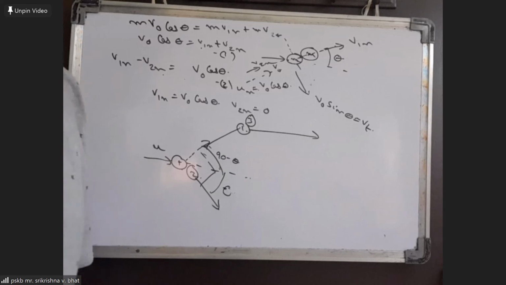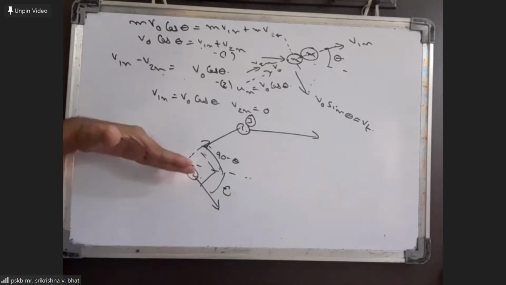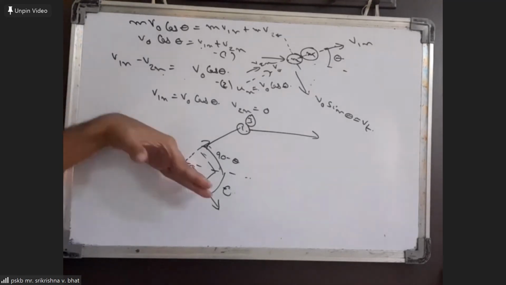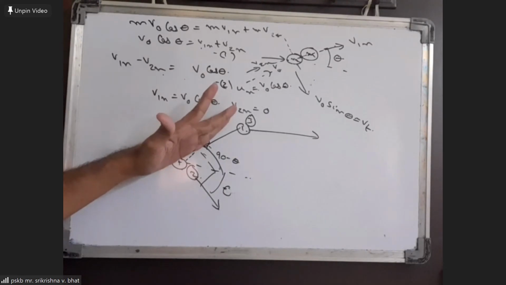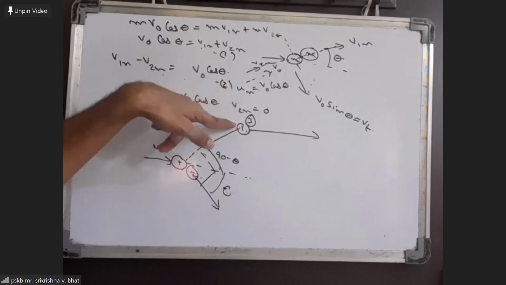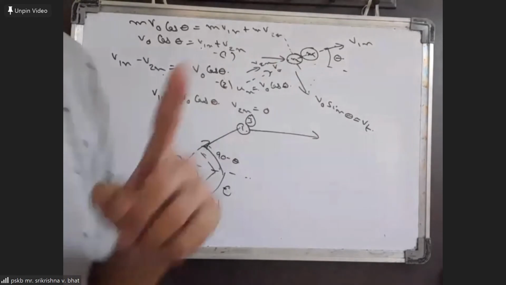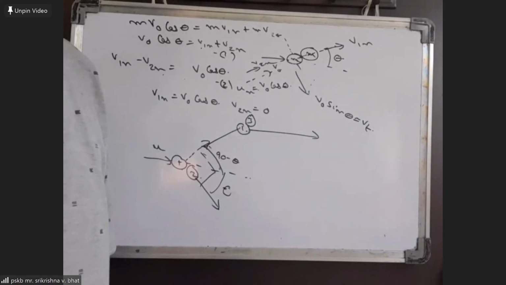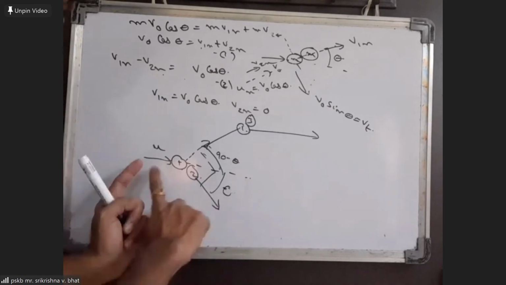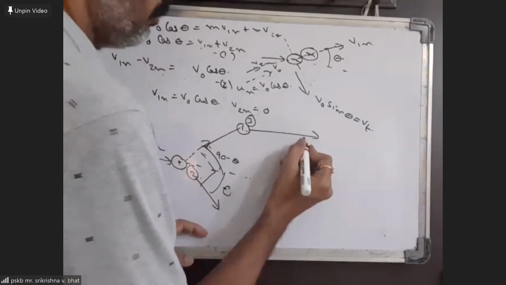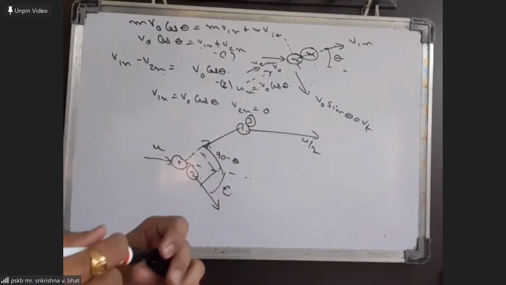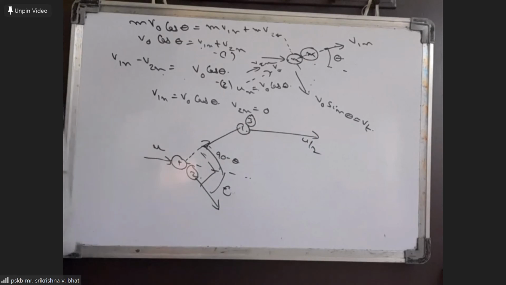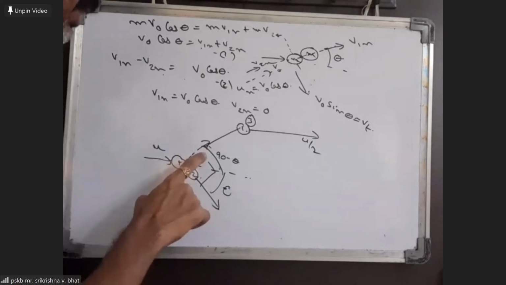One thing is very clear: after the first collision, the first mass got deviated by an angle of 90 minus theta, and after the next collision it is once again deviated by an angle of 90 minus theta. Because then only can we say that the initial and final velocities are parallel. Otherwise, they are not going to be parallel.